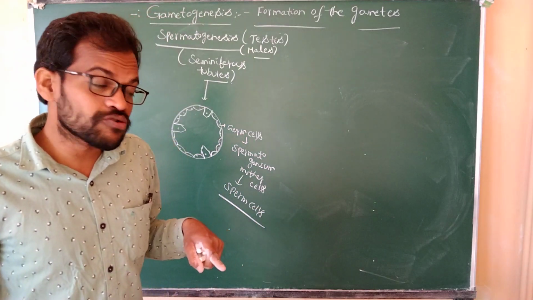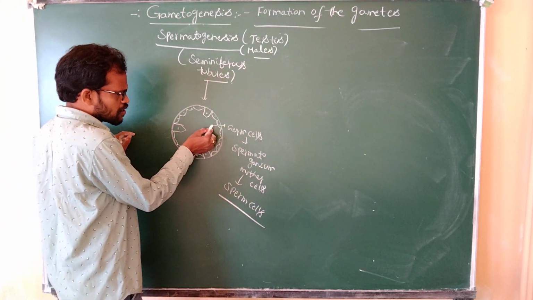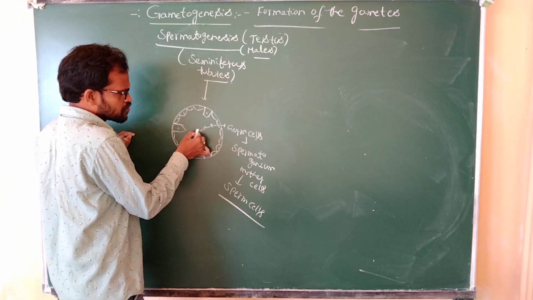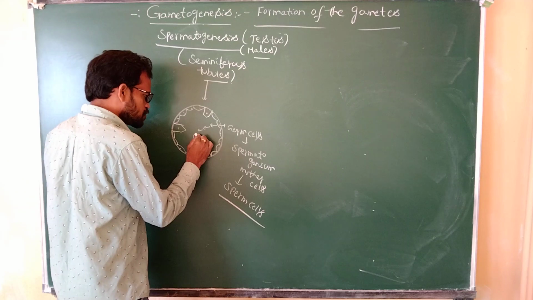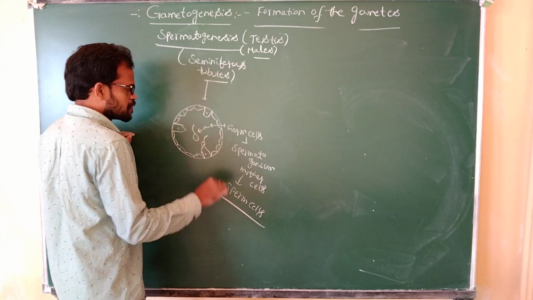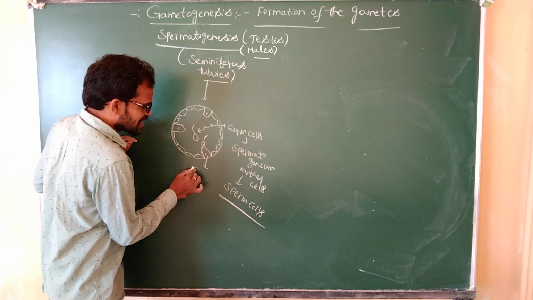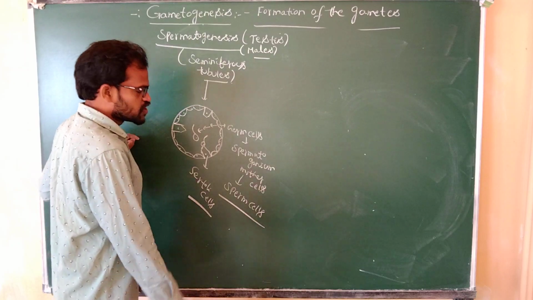The immature cells are converted directly into mature sperm cells. The head of this mature sperm cell is attached to the Sertoli cells.